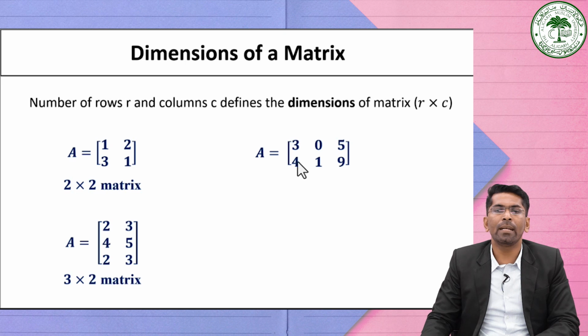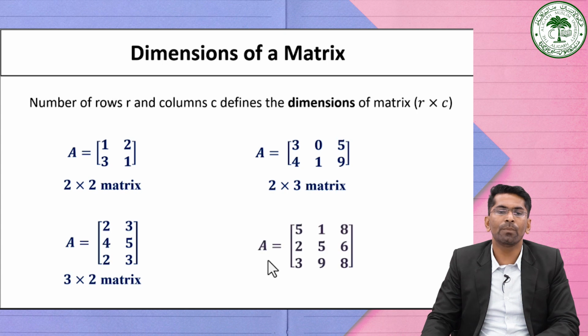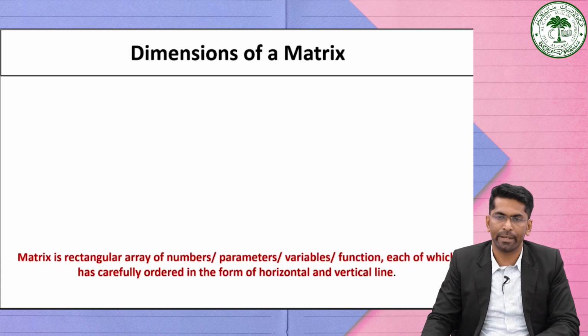Consider another one. Matrix A is equal to 3, 0, 5, 4, 1, 2. See, here we have 2 rows and 3 columns, and we can say that the dimension of this matrix is 2 by 3. Similarly, we have the last matrix shown here, matrix A is equal to 5, 1, 8, 2, 5, 6, 3, 9, 8. Here we have 3 rows and 3 columns, and we can say that the dimension of this given matrix is 3 by 3.